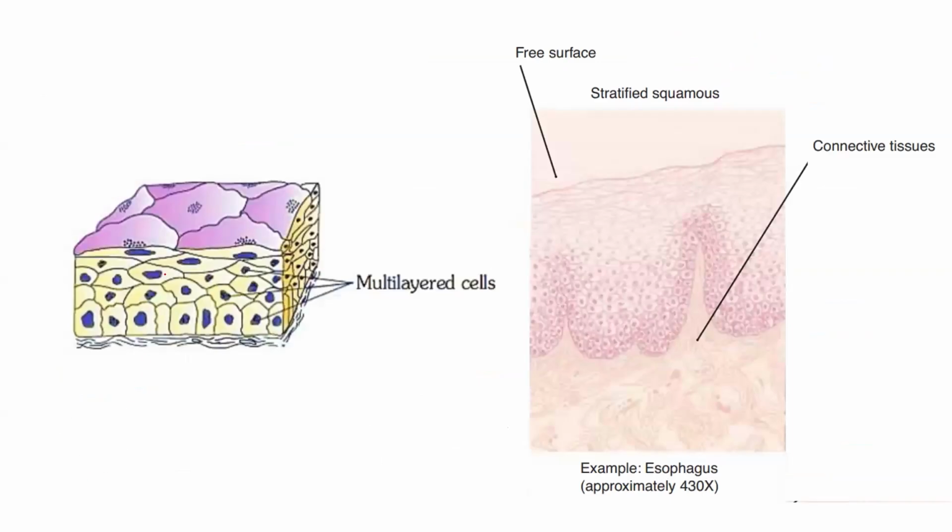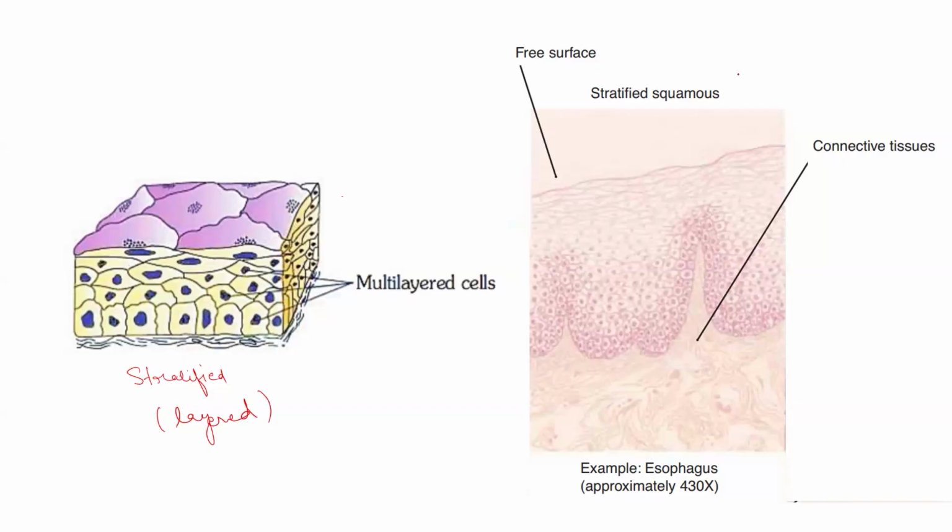So in this figure we can see that it is a multi-layered cell, so it is stratified. This one is the stratified, that is layered, because it consists of multiple layers of the cells, one above the other. So this is an example.